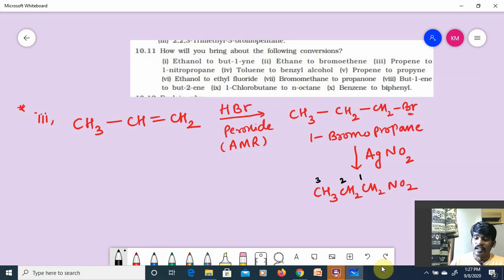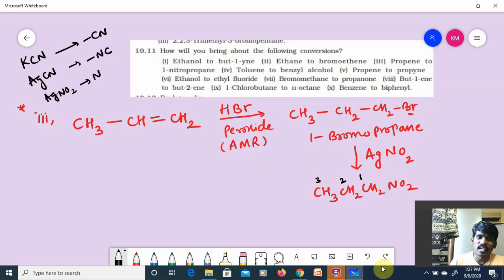Is it clear? And similar to the reaction with KCN, where alkyl halides give cyanides, with AgCN it will give isocyanides. Similarly, with AgNO2, it will give nitroalkanes. With KNO2 or NaNO2, it will give alkyl nitrites. That is what I have mentioned here. Hope you understand the point, guys. Is it clear for you?